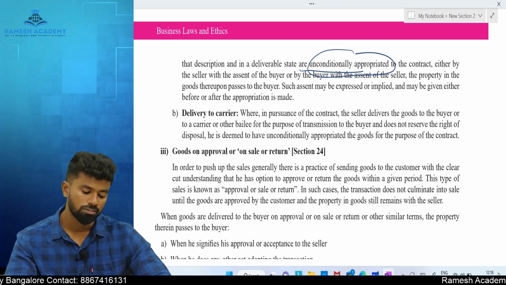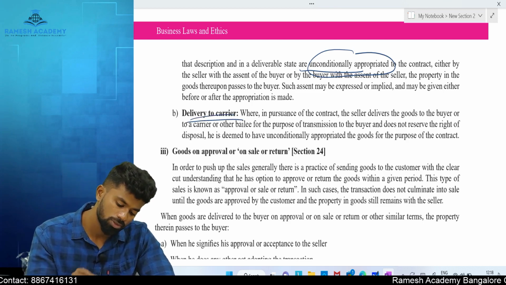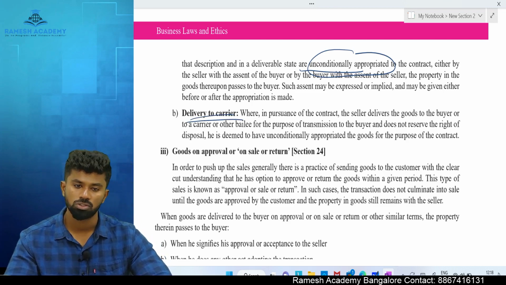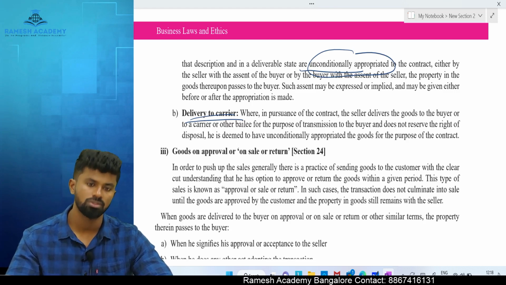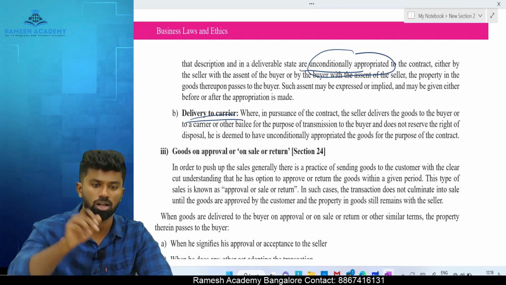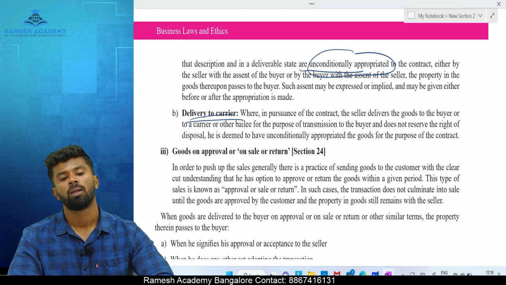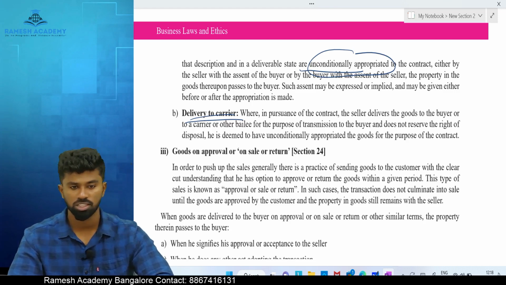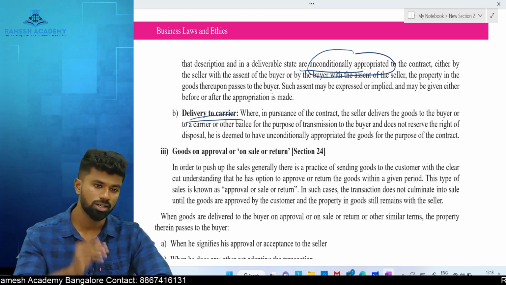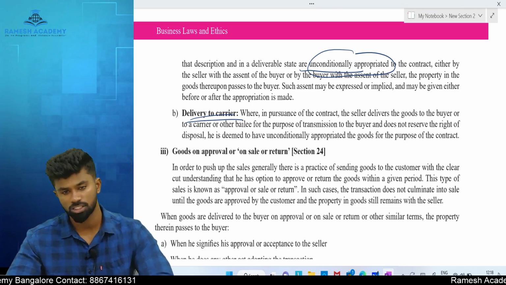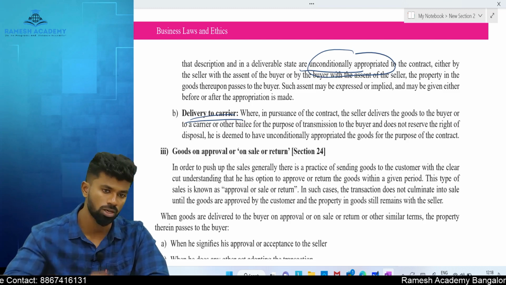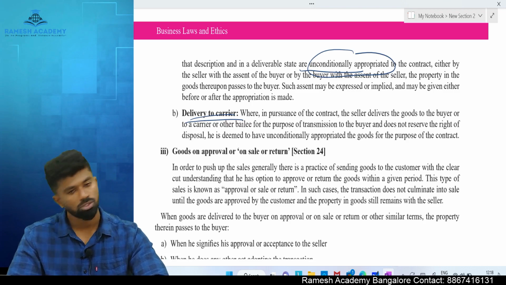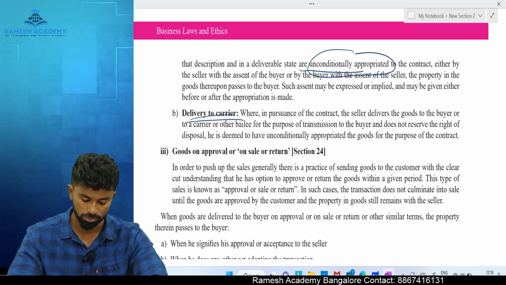Next one, delivery to the carrier. Who is carrier? The one who carries the goods. Once the goods are delivered to a carrier without reserving the right of disposal, means without having a control over it, then the goods are deemed to be delivered to whom? Buyer, and buyer becomes owner immediately. But if the seller reserves the right of disposal, means if you still have control over the delivery person, then the goods are deemed to be at the risk of whom? Seller. Seller is the owner.